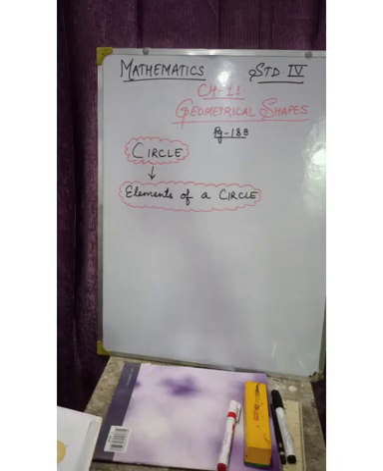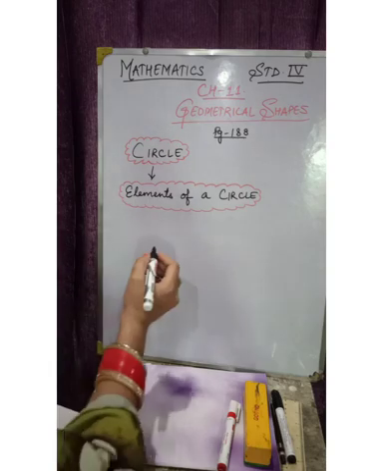Okay, the next topic is elements of a circle. It means what are the subparts of a circle. Let's discuss one by one. First of all, make a circle.